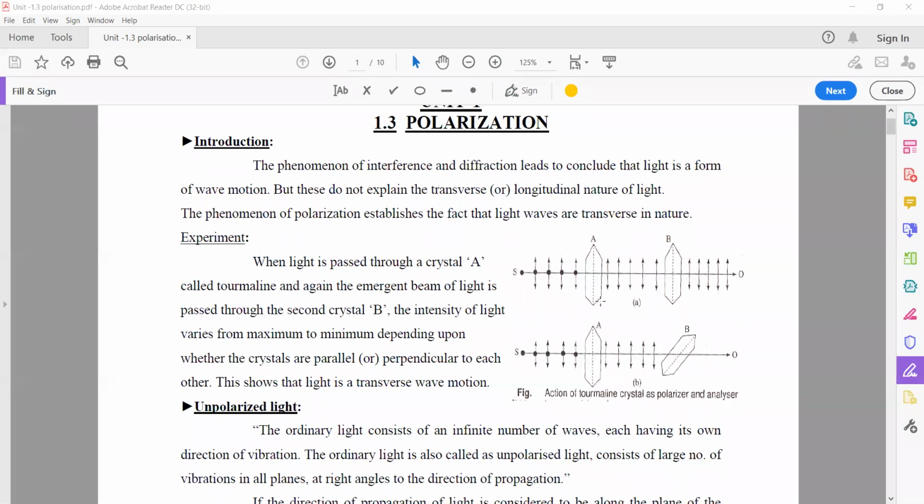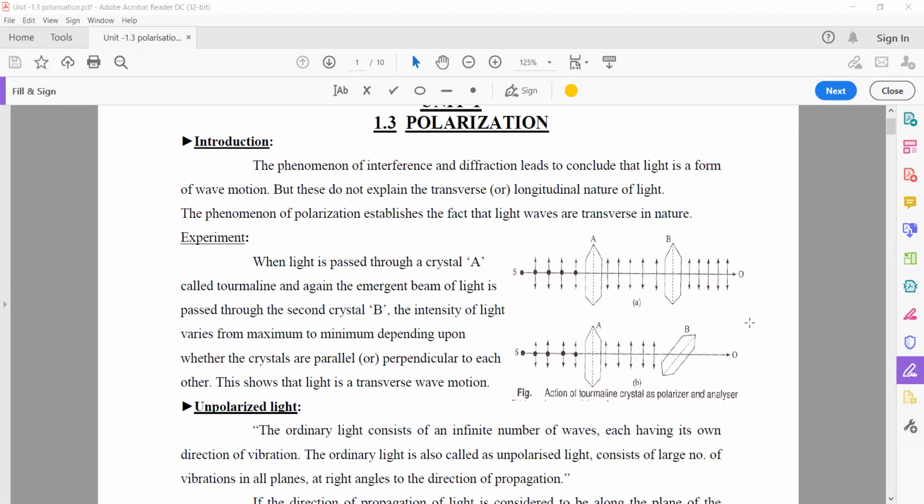So in case 1, both A and B are arranged in a parallel position, then whatever light emerges through tourmaline crystal B falls at the point O. So this is the first case.